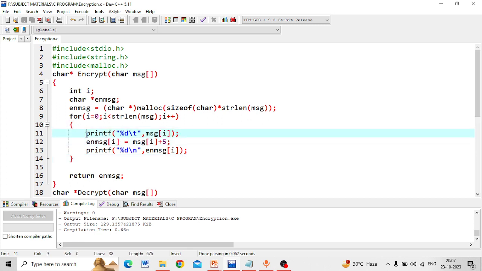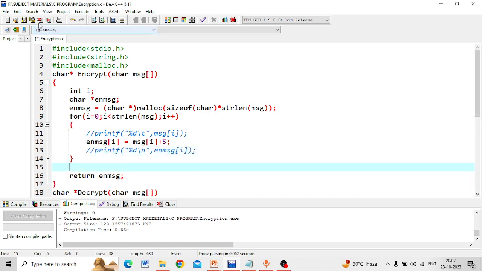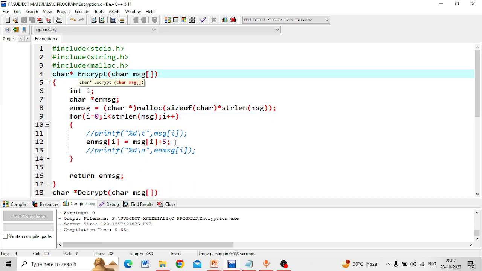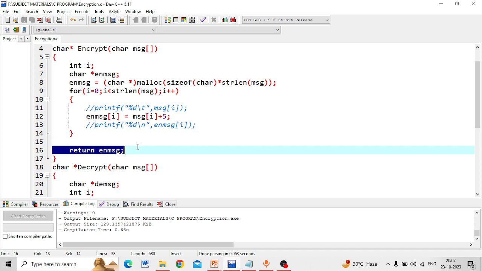Here I would like to comment these two lines. I will tell you the purpose of those two lines while I am executing that. Here you can see that the ASCII value of each character of the original message is added with 5, and the resultant characters will be stored in our encrypted message. So return encrypted message, that would happen.